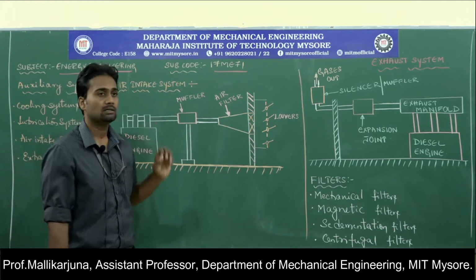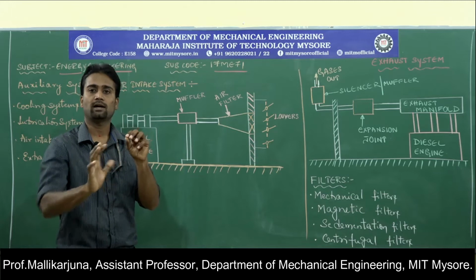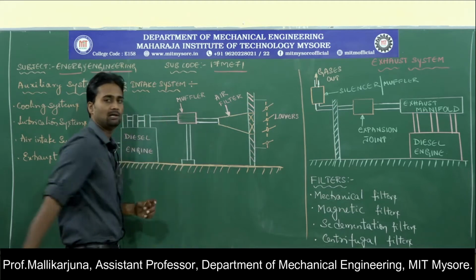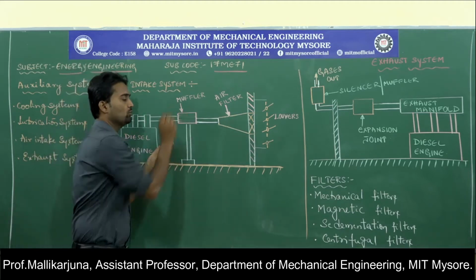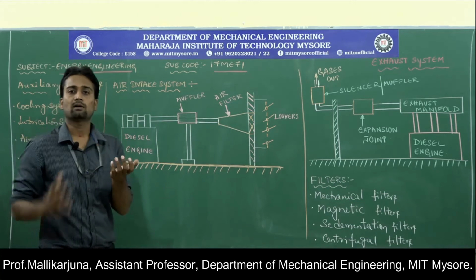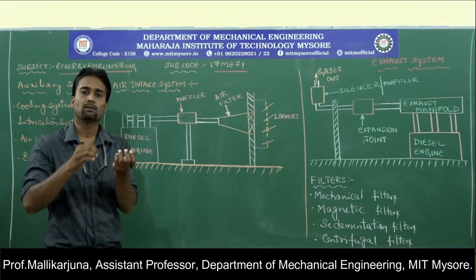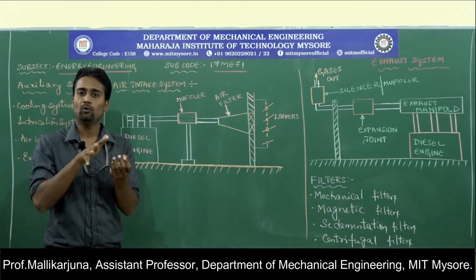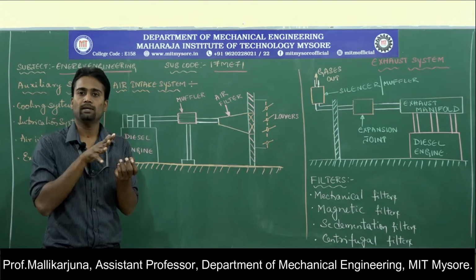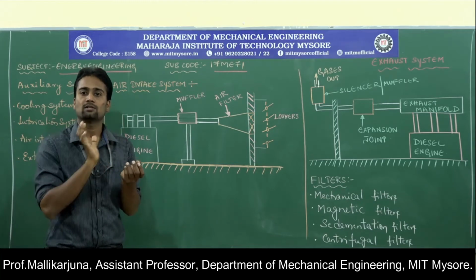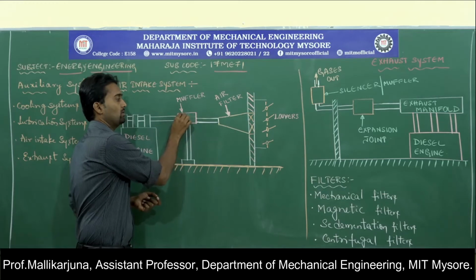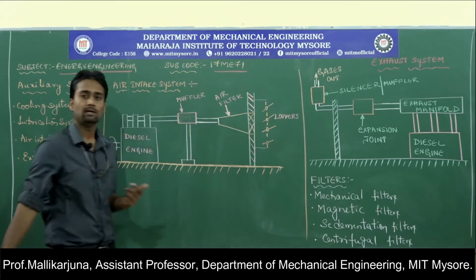Inside this muffler, there will be a number of tubes which are connected, present over here in this fashion. On these tubes, perforated holes are present. I mean a number of holes are provided on the tubes through which air has to pass. While flowing, the air may generate sound waves. From one hole, a sound wave may come out. From multiple holes, sound waves are going to come out inside the muffler.